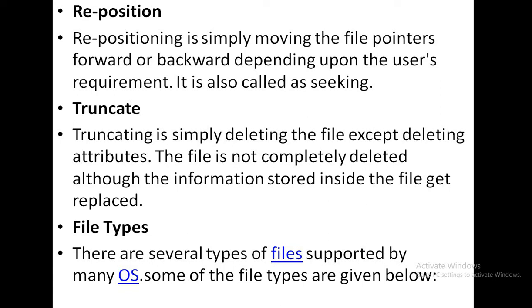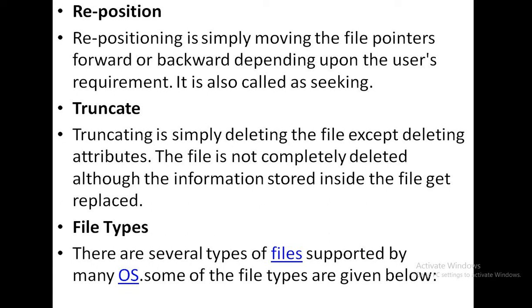So next is the truncate operation. Truncating is simply deleting the file except deleting attributes. So the file is not completely deleted, although the information stored inside the file gets replaced.